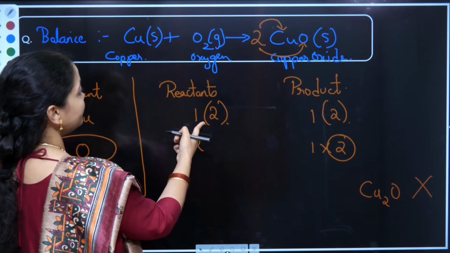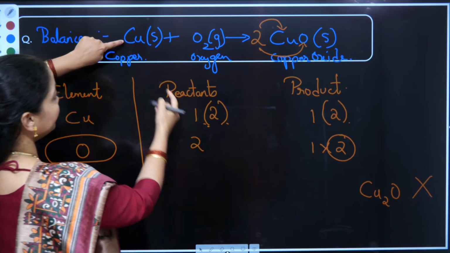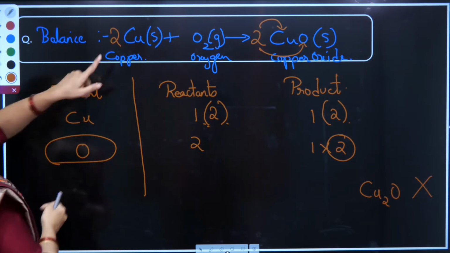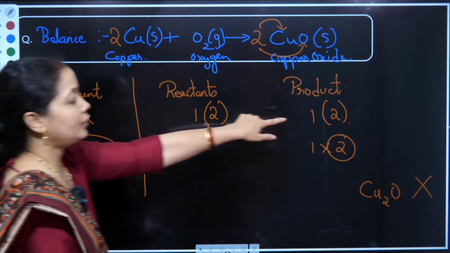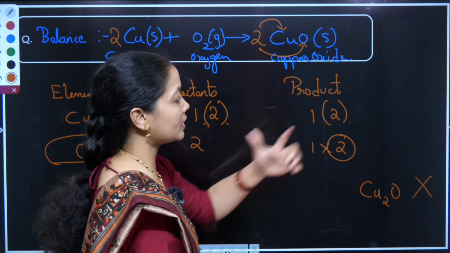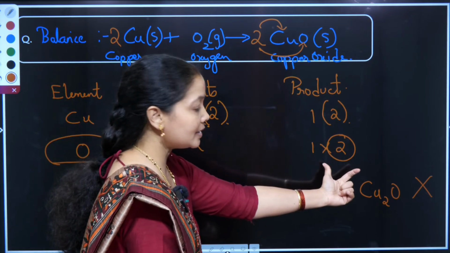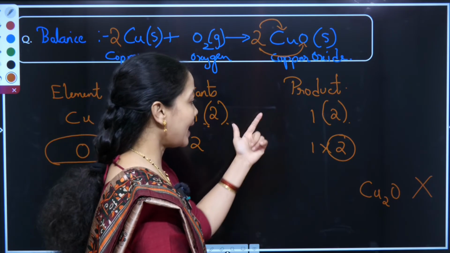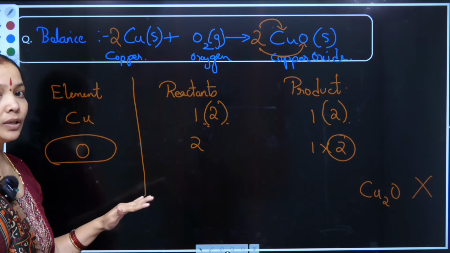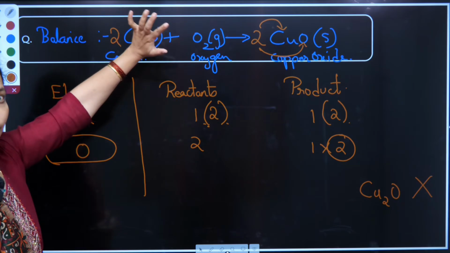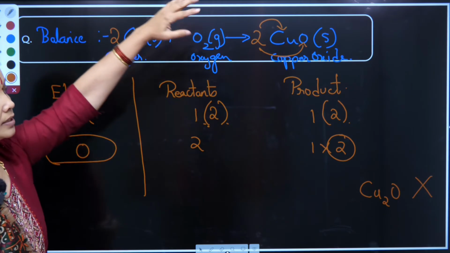This 2 is basically changing the copper here, so I will place a 2 here. So 2 copper, 2 and 2, reactant side 2 copper, product side 2 copper. Oxygen was already 2, we have balanced it as 2. So oxygen and copper both are equal, hence the law of conservation of mass is satisfied, the equation is balanced.